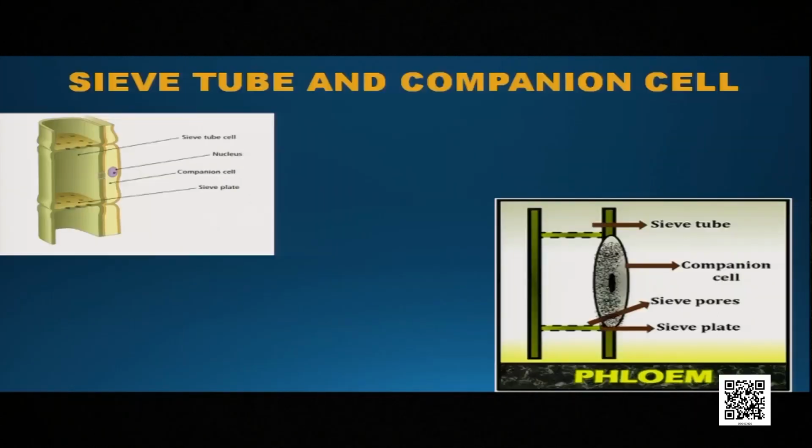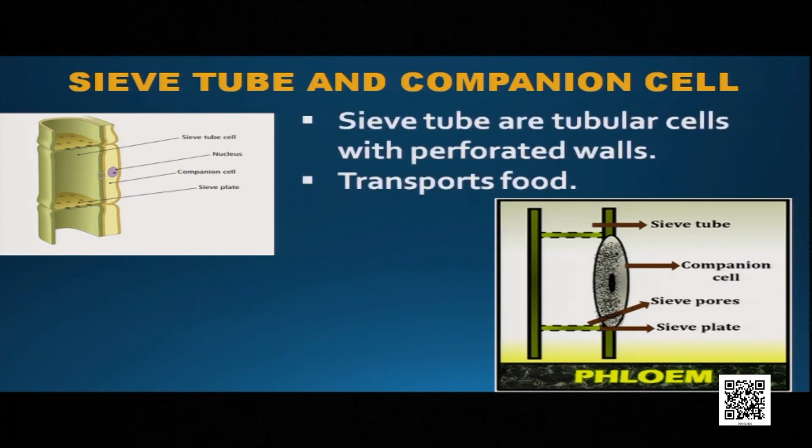Okay. So let us see sieve tube and companion cell. Look at the picture. Sieve tubes are tubular cells with perforated walls, meaning they have holes. So it's called perforated walls. What does the sieve tube do? They transport food or nutrients from the leaf to other parts of the plant.